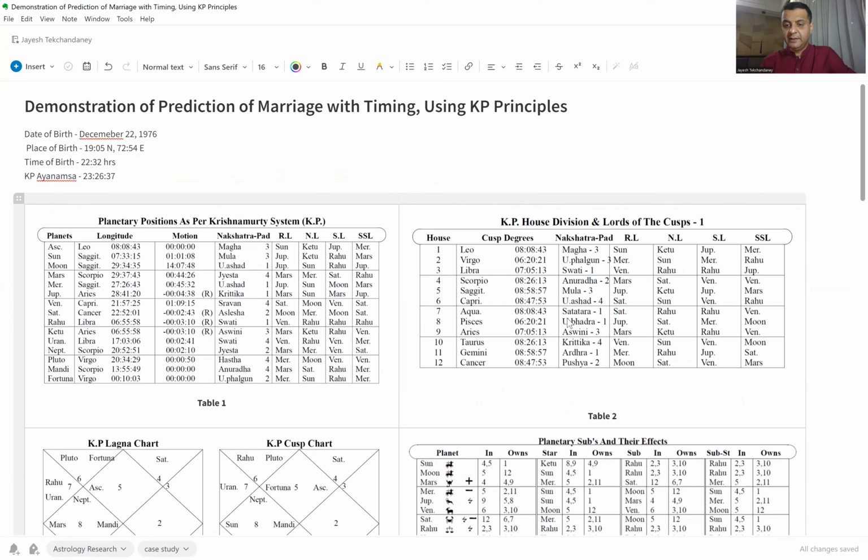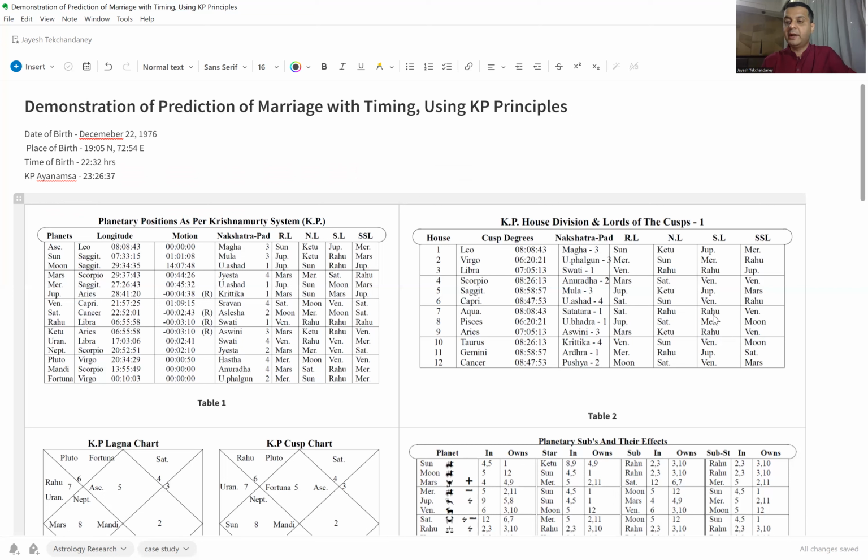It is in the nakshatra of Satabhisha, or what we call Shatataraka. This nakshatra is owned by Rahu. Aquarius is the sign ruled by Saturn, and the sublord of this seventh cusp again is Rahu. Now, what the KP rule says is that the sublord of the seventh cusp, if it is a significator of houses 2 or 7 or 11, then marriage is promised. Here the sublord of the seventh cusp is Rahu.